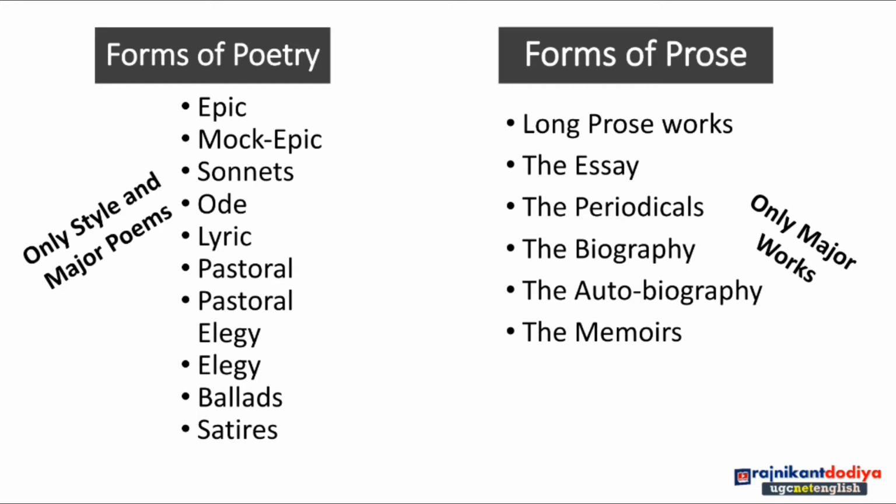There are many forms of poetry, but the major forms are epic, sonnet, ode, pastoral, elegy, ballads, satire. These are the major forms we have to keep in mind while preparing forms of poetry. So the style of writing poetry, then the major poet writing in that style, we have to keep in mind.